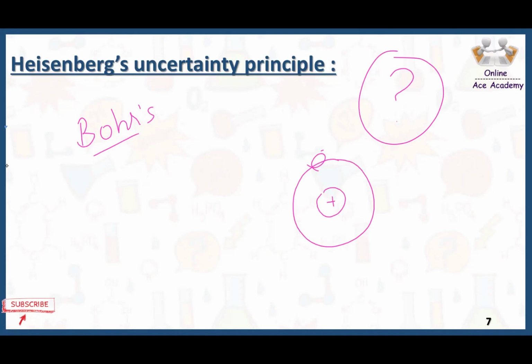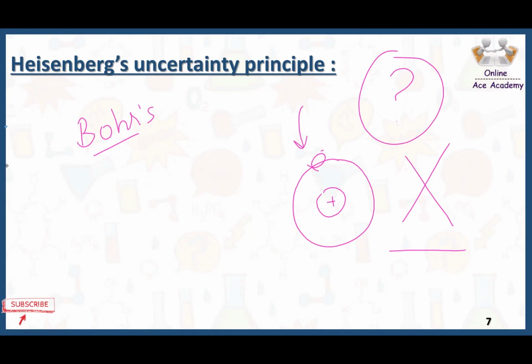But we just came to know that we are unable to find out the position and momentum of any microscopic object at the same time. So it means this postulate of Bohr's atomic model, that electrons revolve around the nucleus in circular orbits, is wrong. So the Heisenberg uncertainty principle is there to prove that the postulate of Bohr's atomic model is not correct,